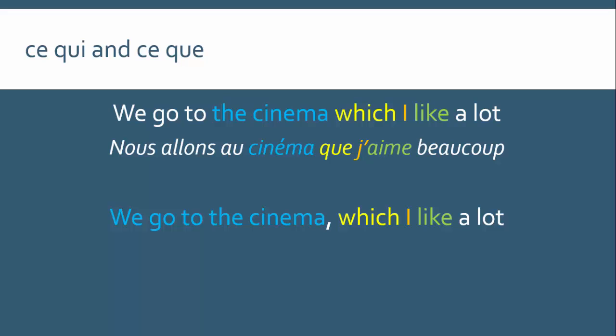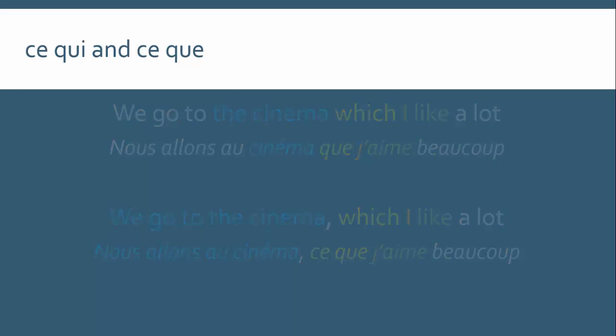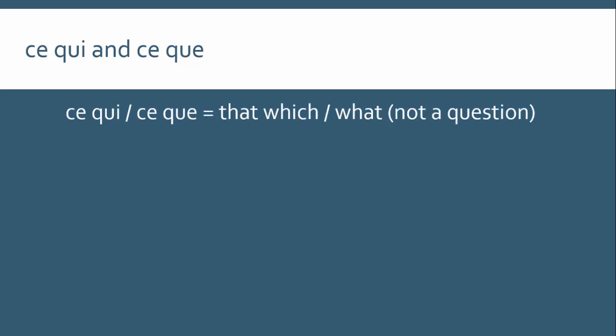And so in this case, we'll use ce que. Nous allons au cinéma, ce que j'aime beaucoup. Then we have some other uses of ce qui and ce que. Basically, they can also mean that which, okay, which sounds a little bit unnatural in English. In English, we're more likely to say what, but it's important to know that it's not what as a question. This isn't que or qu'est-ce que or quoi. This is what when it isn't a question.